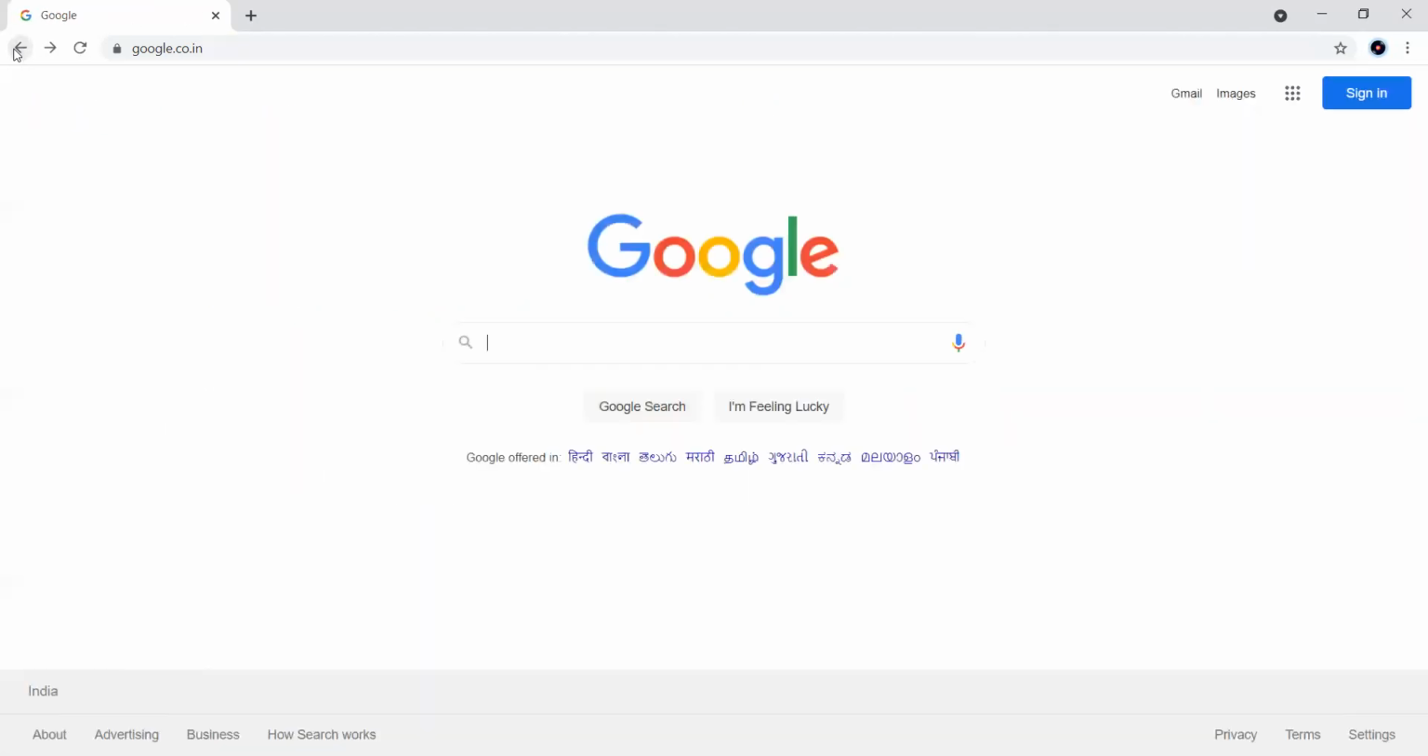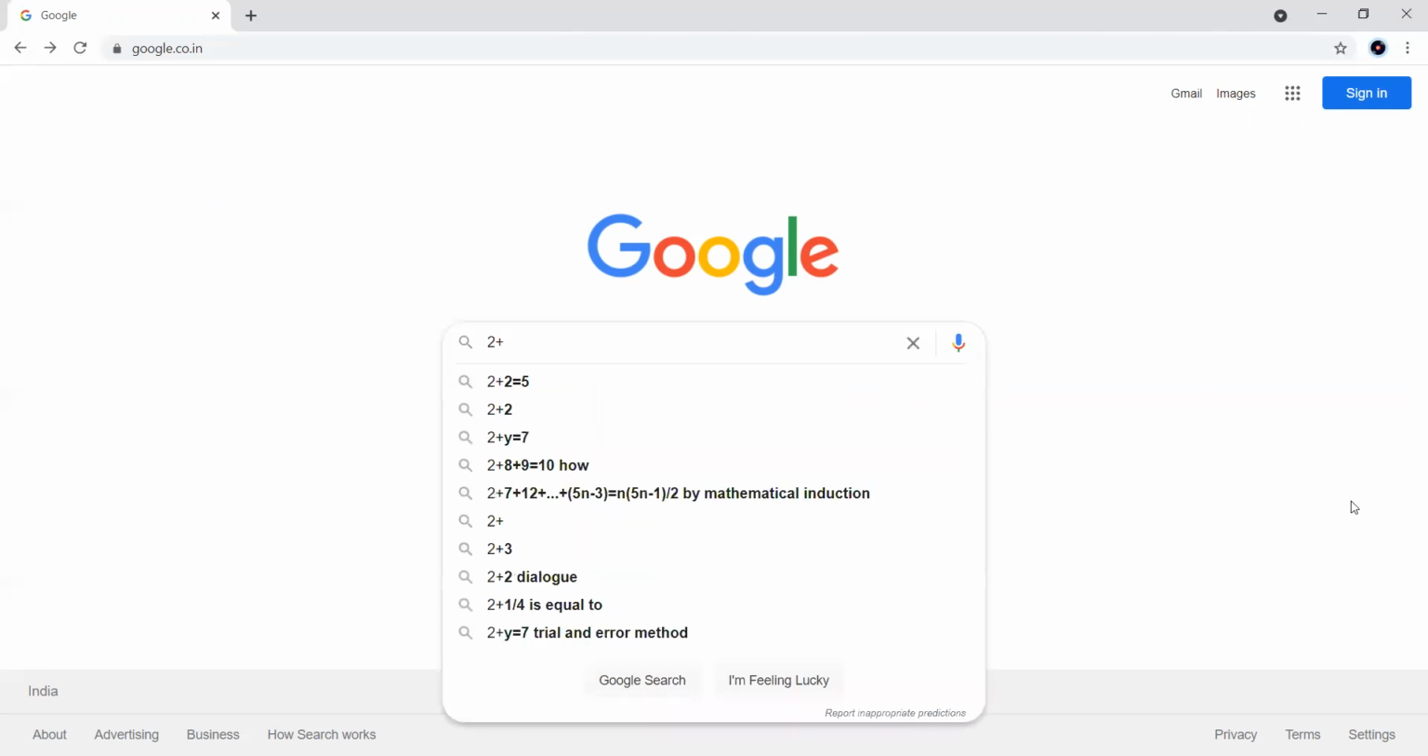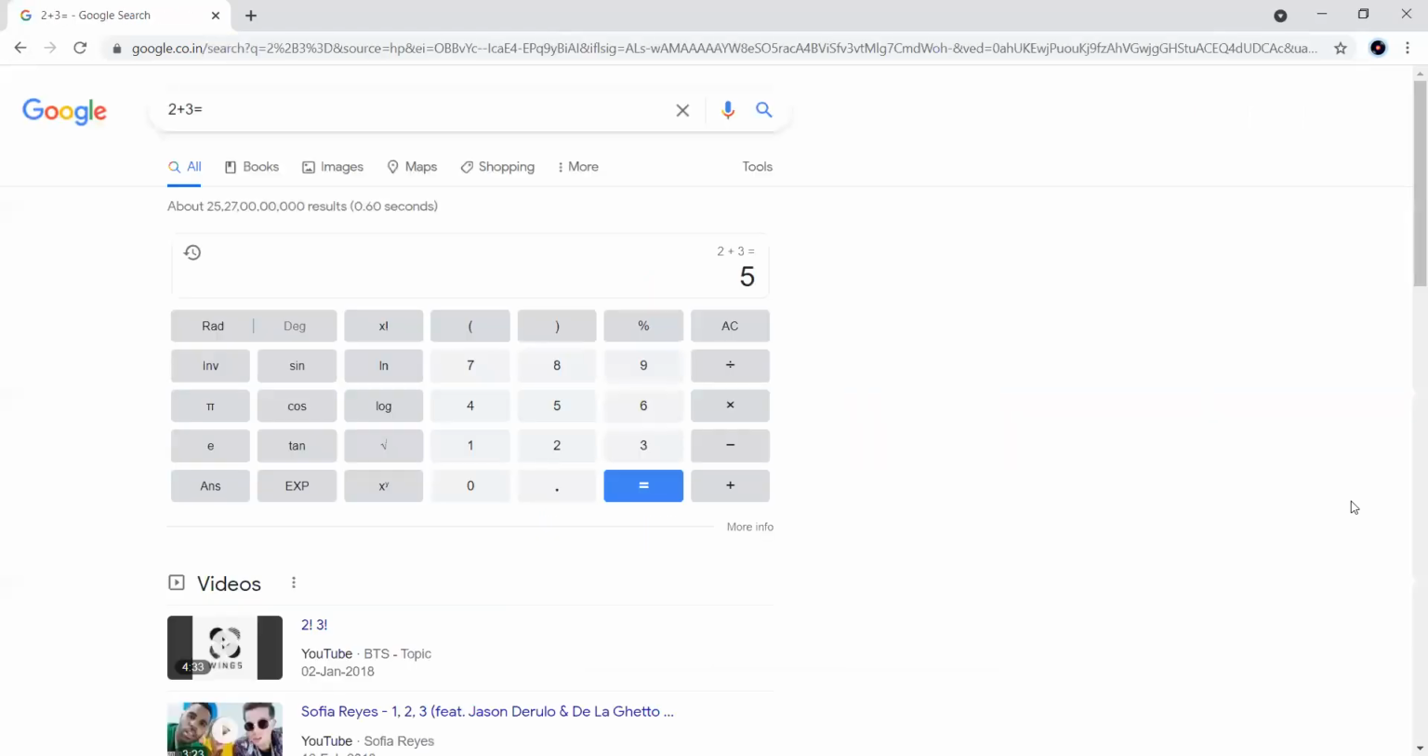Similarly, I will go for the inbuilt calculator here. Google has an inbuilt calculator. Let me take 2 plus 3. You can see here, if I click like this, it will give us the answer. It can be utilized like an inbuilt calculator also.